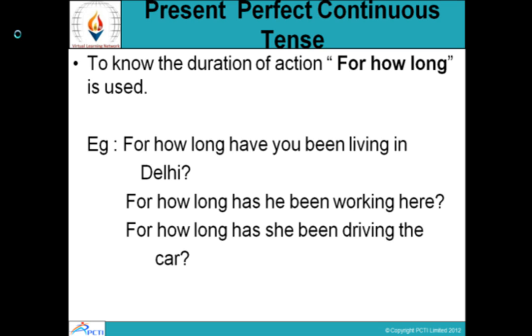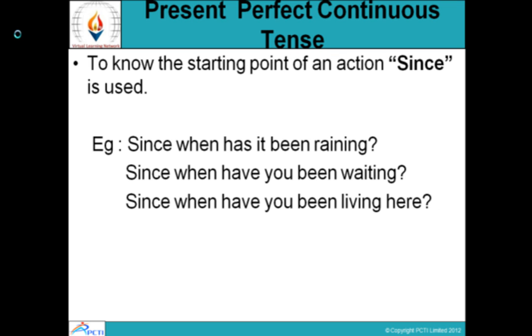For how long has she been driving the car? For how long have you been waiting? For how long has it been raining? For how long has she been coming here? Okay, so to know the duration of an action, for how long is used. To know the starting point of an action, since is used. Remember, to mention the starting point of an action in an assertive sentence, we use since.